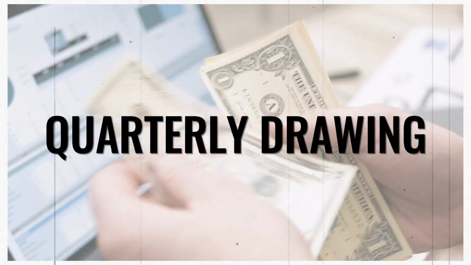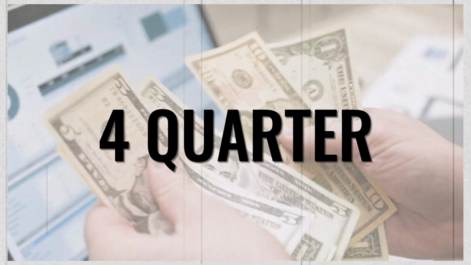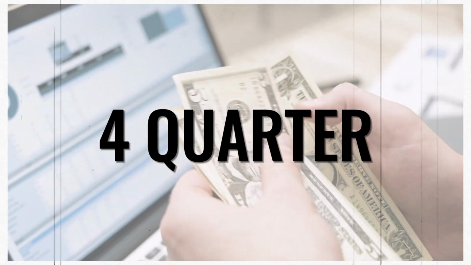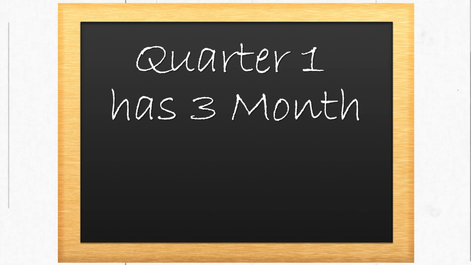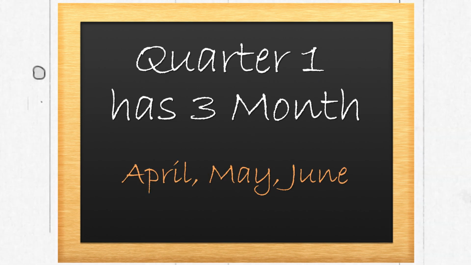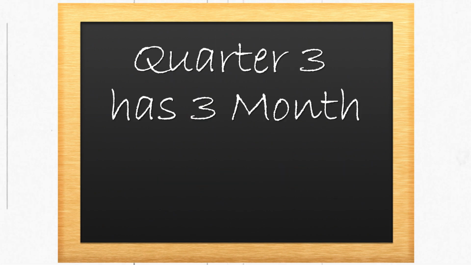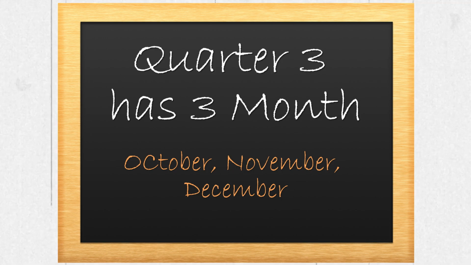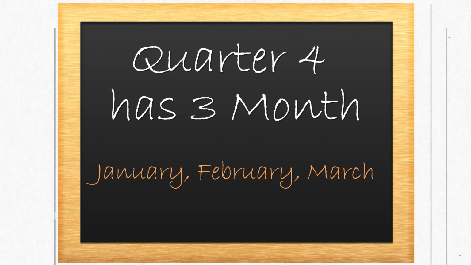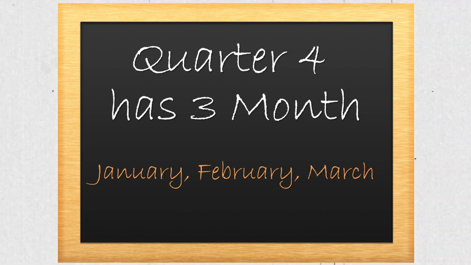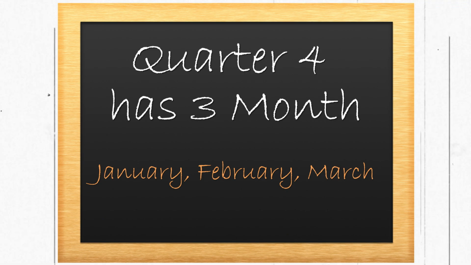Next is the quarterly drawings. Now what is the meaning of quarterly drawings? Let me tell you, there are 4 quarters in a year. Quarter simply means 1 by 4. So Q1, that is quarter 1, has 3 months, that is April, May and June. Quarter 2 has again 3 months, that is July, August and September. Quarter 3 has again 3 months, that is October, November, December. At the end, quarter 4 is again of 3 months, that is January, February and March. So these are the 4 quarters. The drawings will be done once in every 3 months, that is on a quarterly basis.